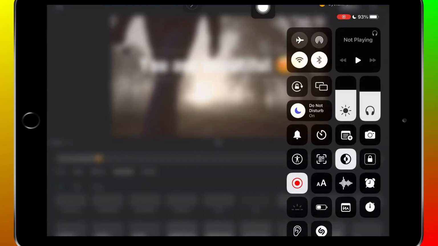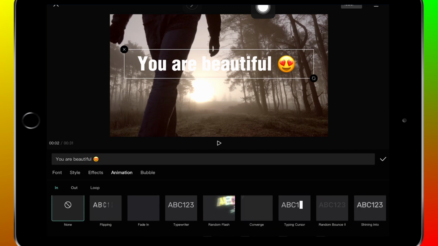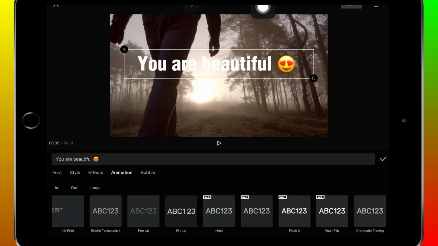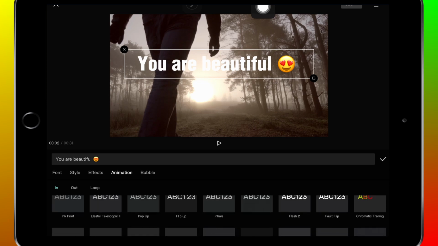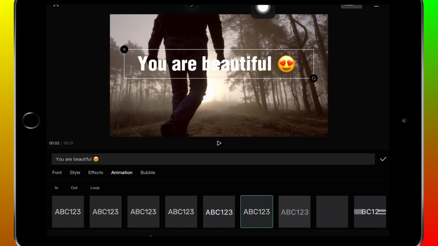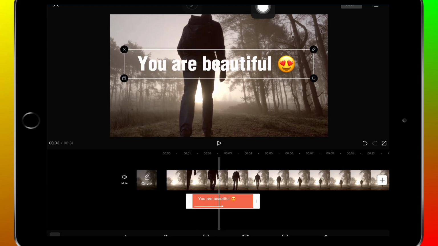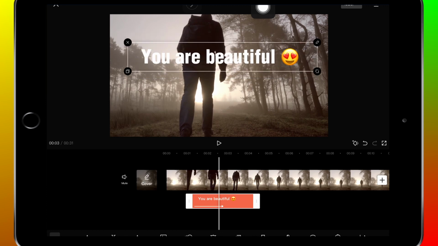So let's enable internet connection, because you need an internet connection in order to use any effects here. So now I have internet connection. I like this text and I'm gonna use this text.